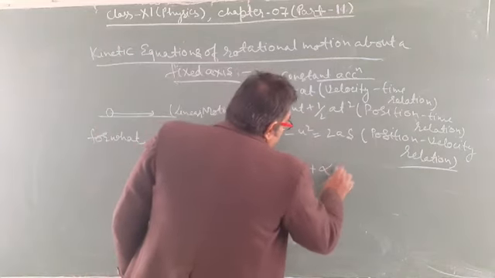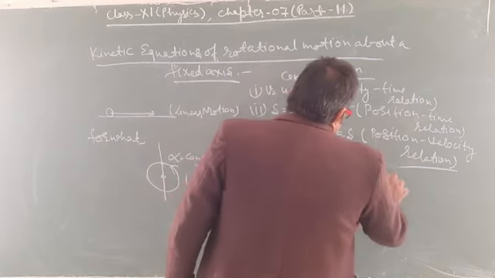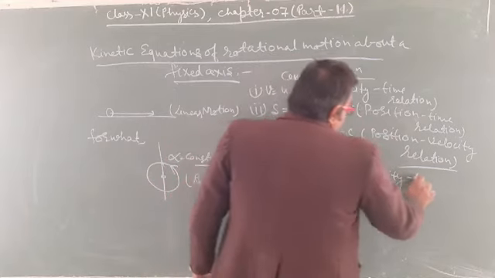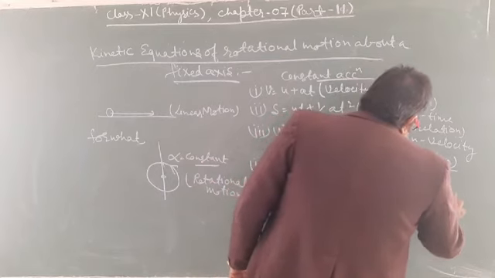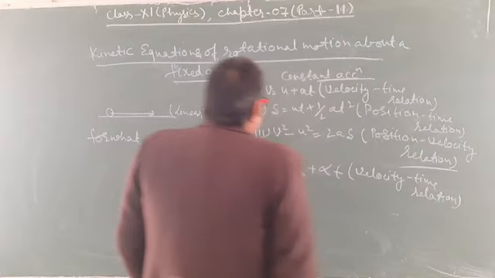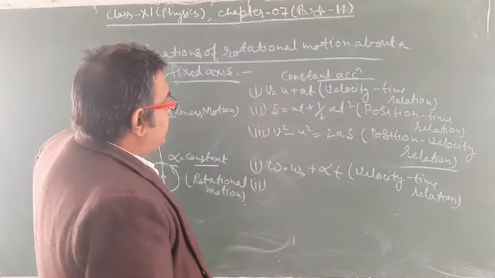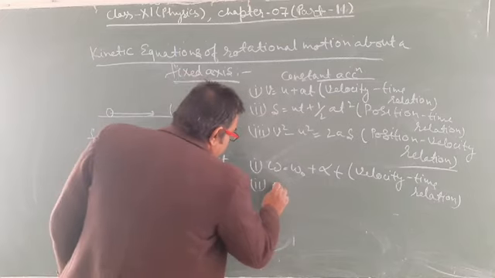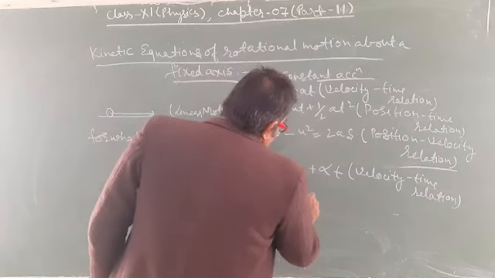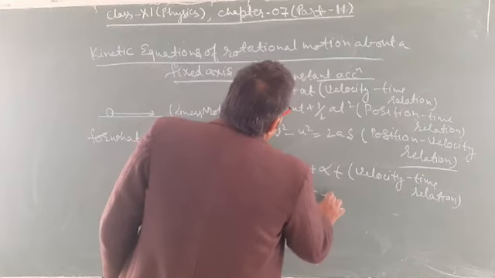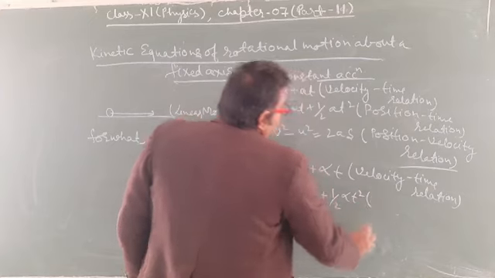That is the velocity time relation for rotational motion. Second one is angular displacement, theta is equal to omega naught t plus half alpha t square.